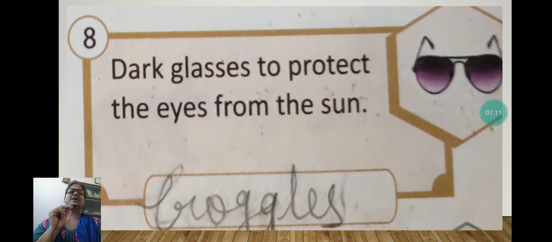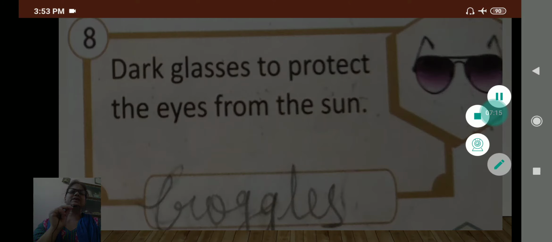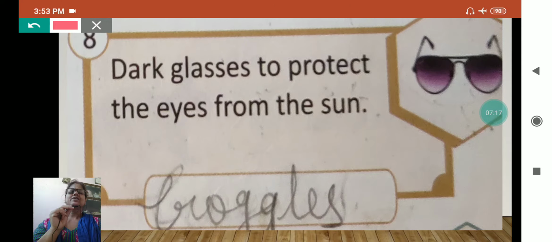Next is dark glasses to protect the eyes from the sun. And my dear, you will see everyone wearing them these days. Right now we are not going out of the home, but usually in this weather we use dark glasses. Otherwise, while walking, especially when we walk on foot, it is too hot and our eyes are not able to see the distance.